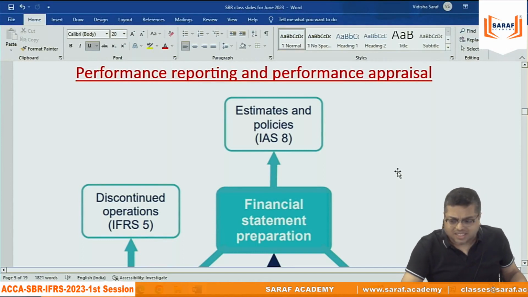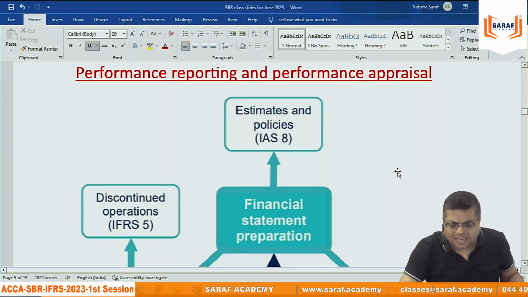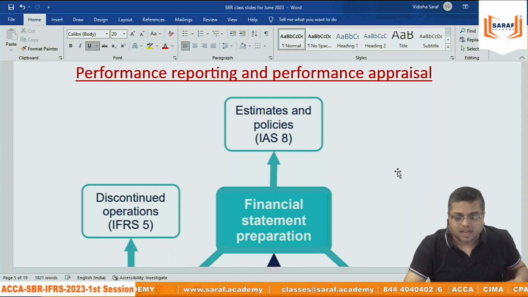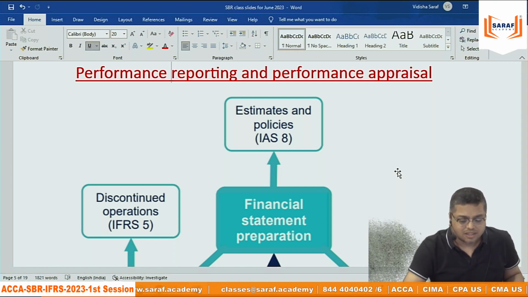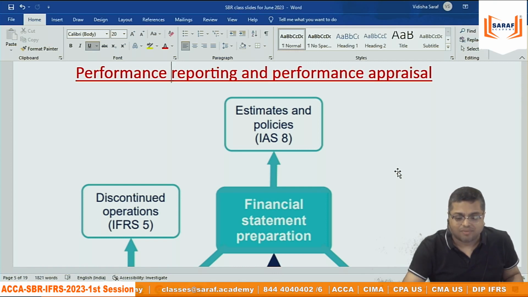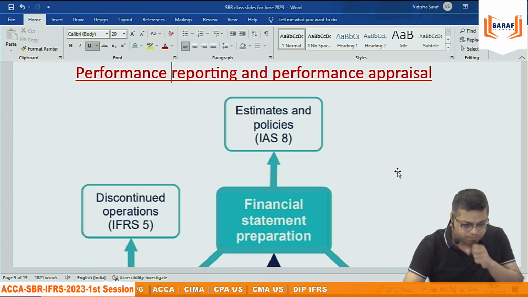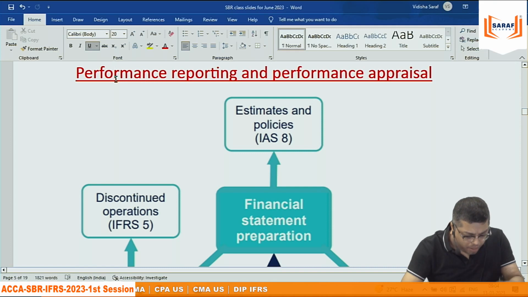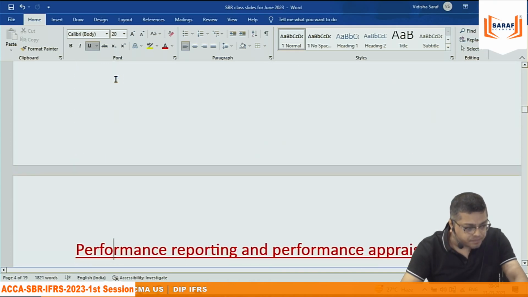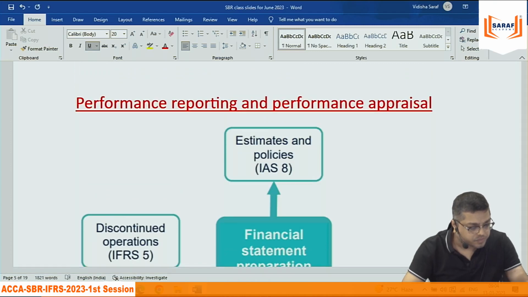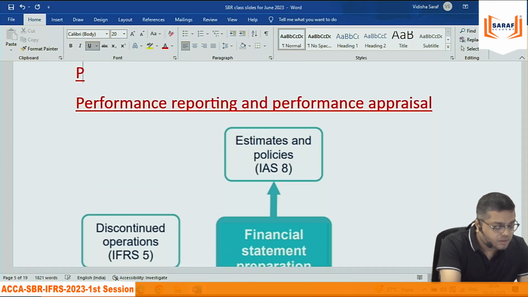Now this first class is basic concepts, not related with any topic. It is just that when we will be studying the accounting area, some basic understanding we should have. Because without that basic understanding, it will be difficult to understand the accounting concepts. One is the present value concept.